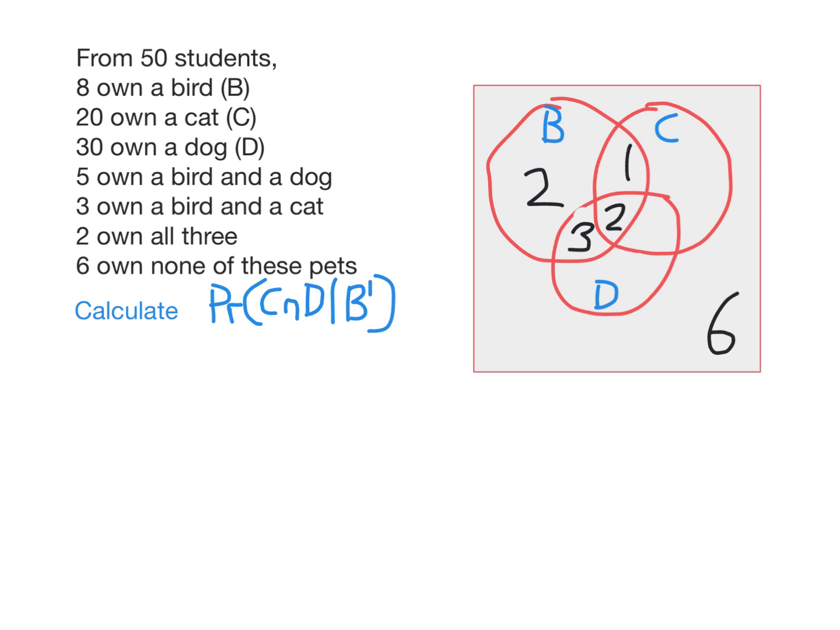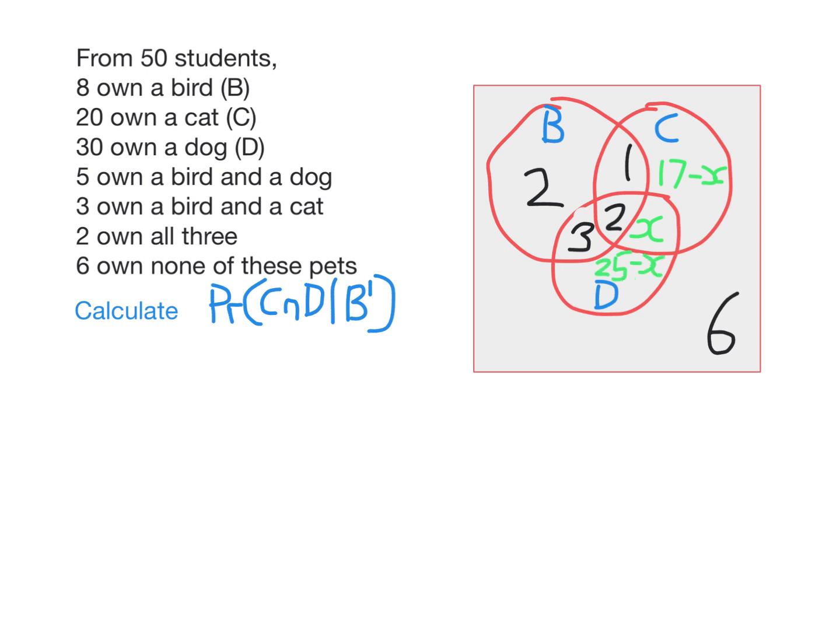But here, we can't really go any further. We don't know any of these numbers here. So I'm going to let this number here be x. Now we know that 20 people own a cat, so these two numbers here must add to 17. If this is an x, this one here I can write as 17 minus x. Similarly, 30 own a dog. We have 5 already in the dog circle. These two must add to 25. So if this one is x, then this one here must be 25 minus x.